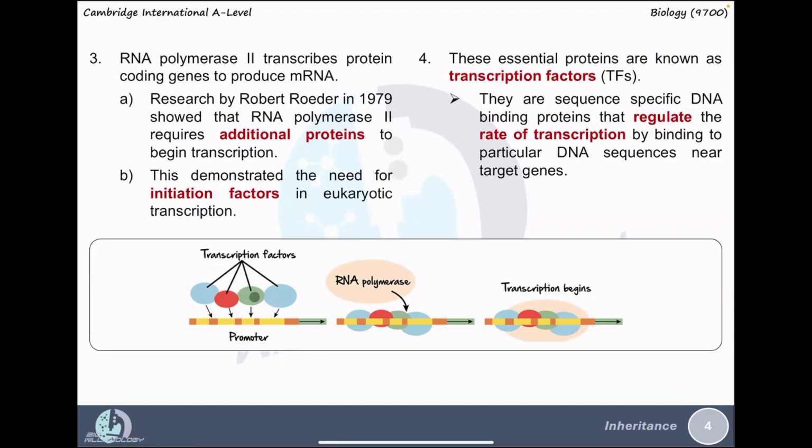We have multiple transcription factors, and there must be at least one. They bind to their recognition sites, which allows RNA polymerase to bind and initiate transcription. These transcription factors are important because some of them are produced in response to environmental stimuli.